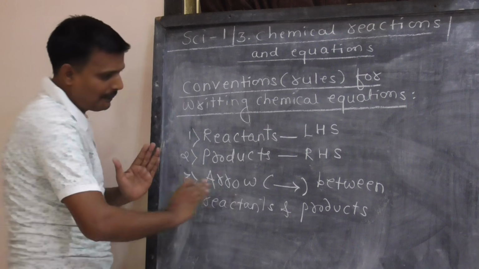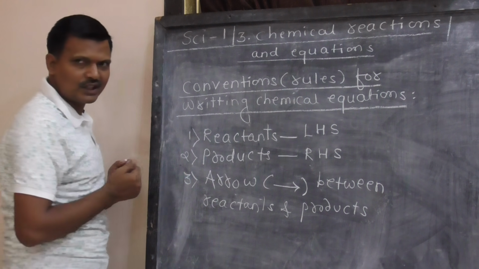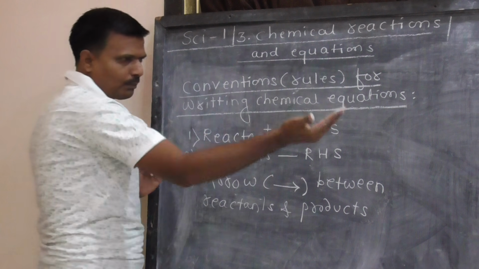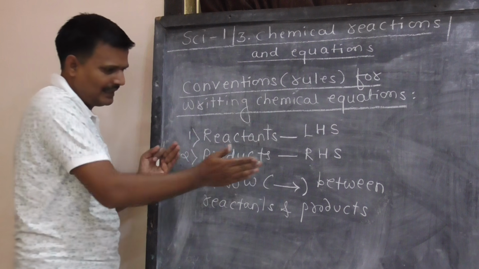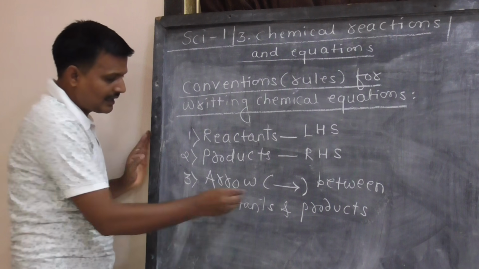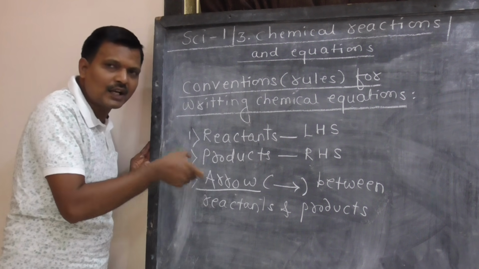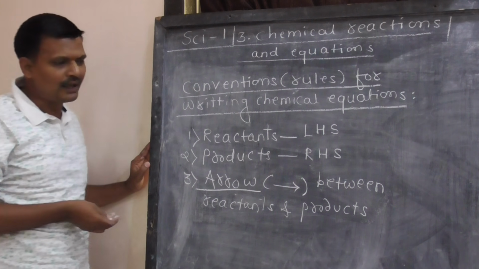The direction of arrow is always from reactants to products. Arrow should be headed from reactants to products, not in reverse direction, products to reactants. It is always from reactants to products. And what is the importance of this arrow? Arrow indicates the direction of reaction, in which direction reaction is taking place.